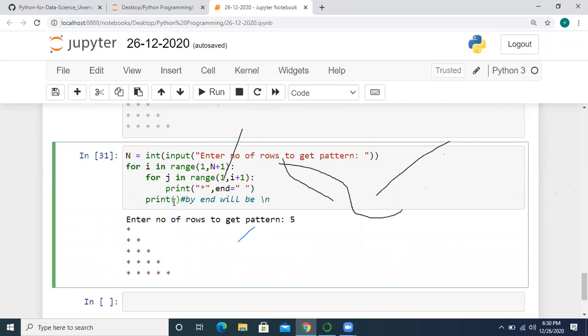And we have an end parameter in the print function, by default it will be backslash n. So now you try to print this pattern in reverse order. Reverse order means I should get first 5 stars, then 4, 3, 2, 1 like that. Just interchange the range function here.